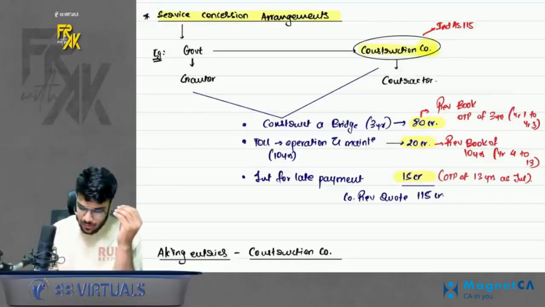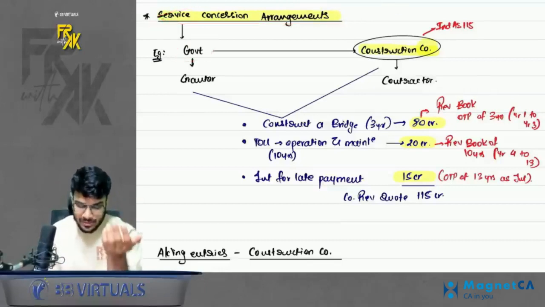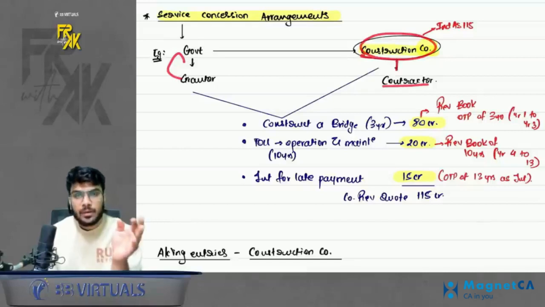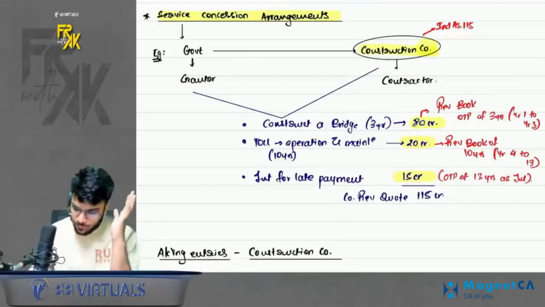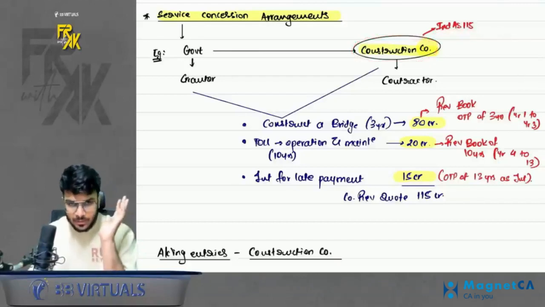Okay. So here in service concession arrangement, there are two parties. Government, also known as the grantor, and the construction company, also known as the contractor. Now from whose point of view are we doing the accounting? We always do the accounting from the company who is going to earn the revenue. Here the construction company will earn the revenue, so we will do the accounting for this construction company.